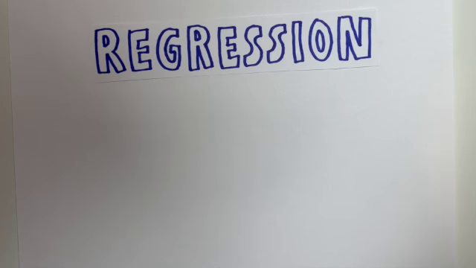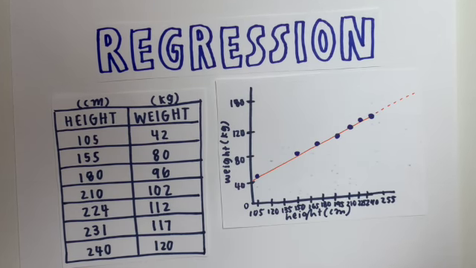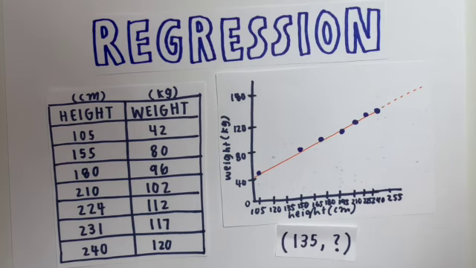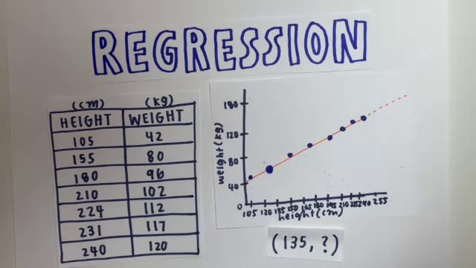Regression can predict a value based on its relation to another variable. For example, if we have data on the relation between height and weight, this data could be modeled on a line graph. Regression could be used to find the line of best fit, or the trend line between the data. Then, when the model gets a height that isn't a part of the data set, it can use the line of best fit to predict what the weight would be.